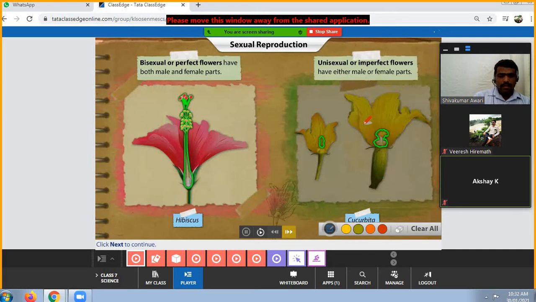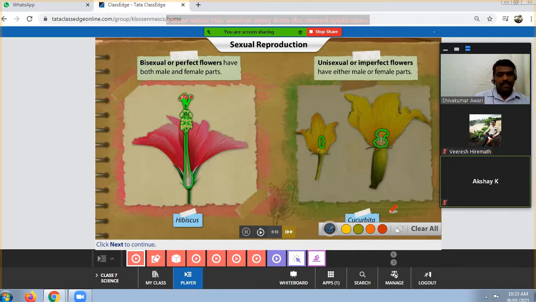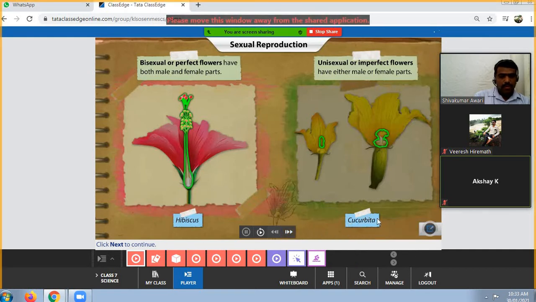And in the unisexual flowers you are able to see only one part, either a male part or a female part. That's why it is called a unisexual flower. Unisexual refers to containing a single gamete, either the male gamete or the female gamete. The best example is cucurbita. Yes, cucurbita is the best example for the unisexual flower, and one more is papaya. Papaya is also a good example for the unisexual flower.